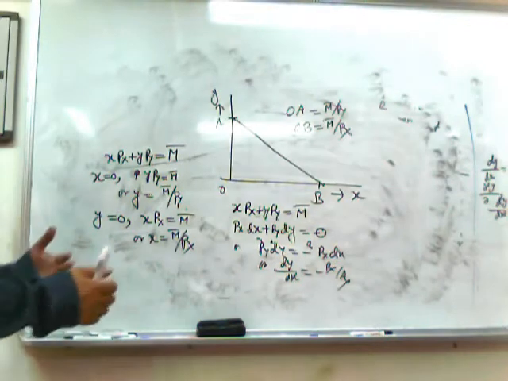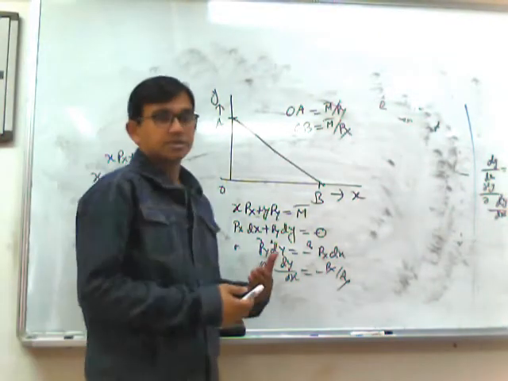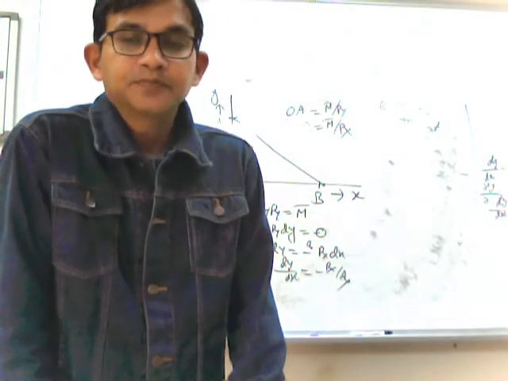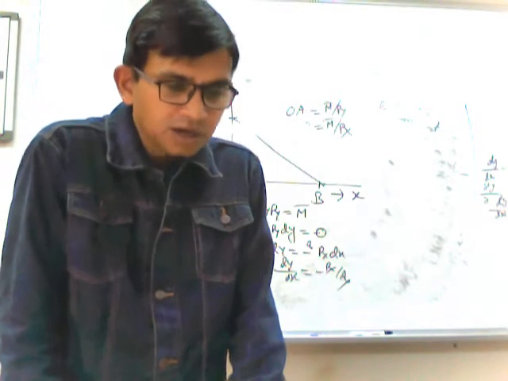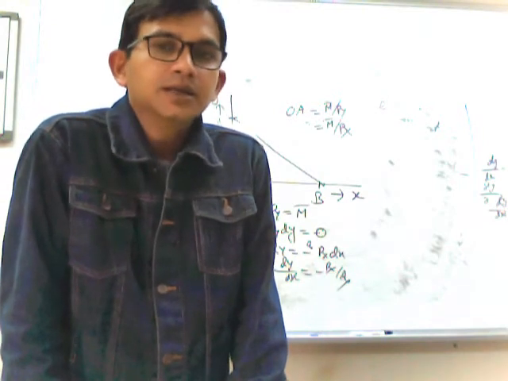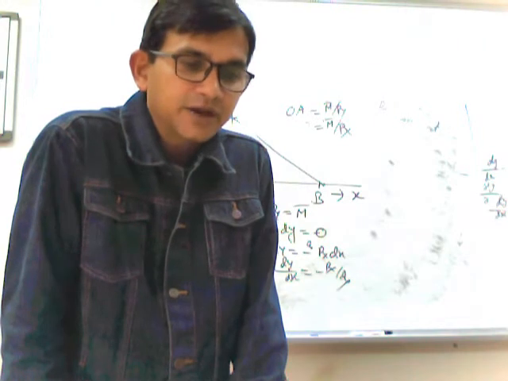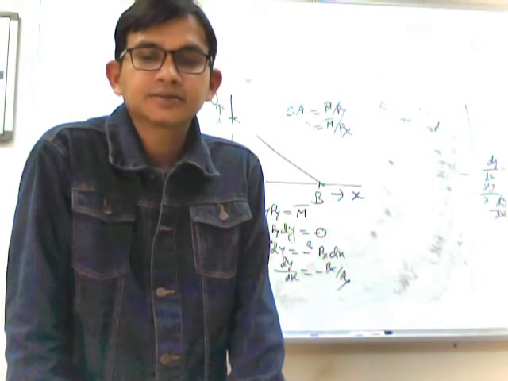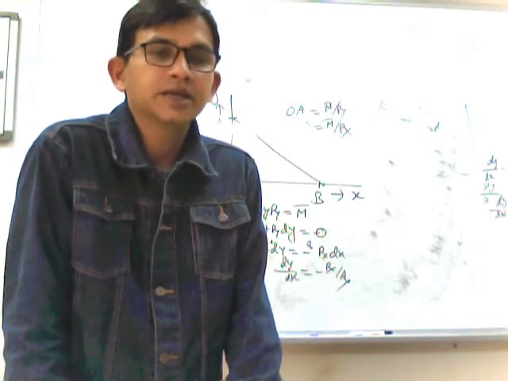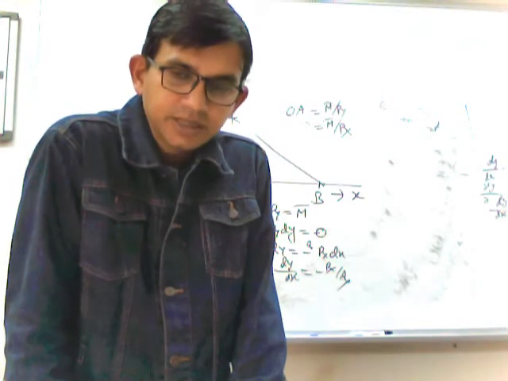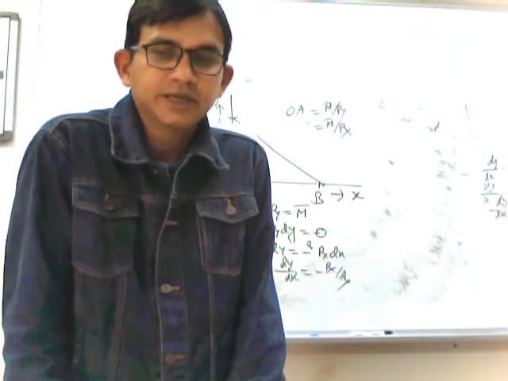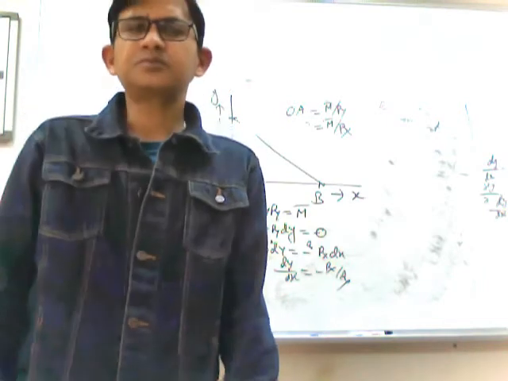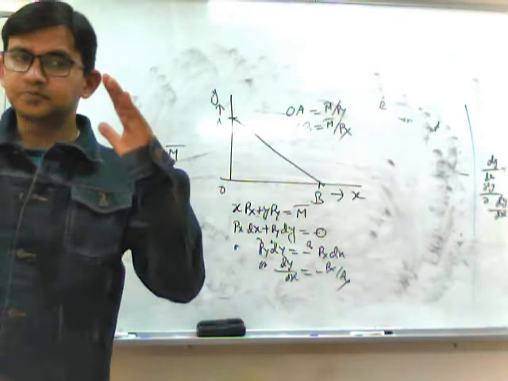So what does the slope of the budget line indicate? The slope of the budget line indicates the amount of commodity y that the consumer has to sacrifice to consume one additional unit of x when his money income and prices are constant and he spends his entire money on two commodities. So this is the meaning of the slope of the budget line.